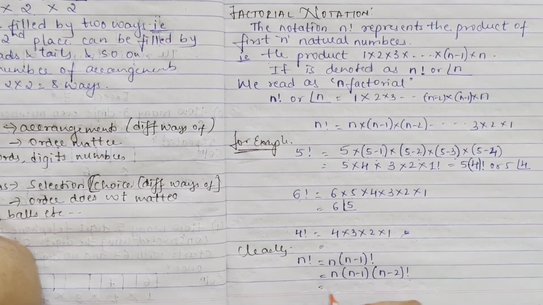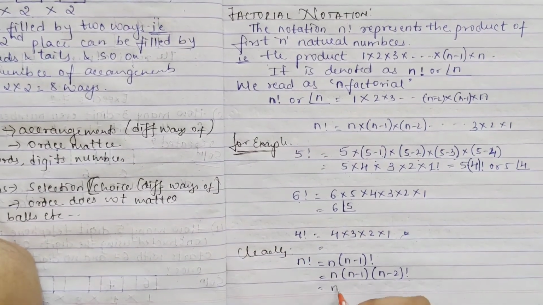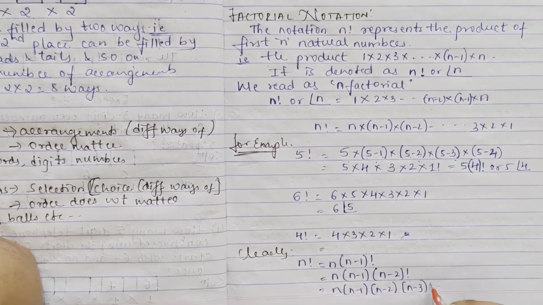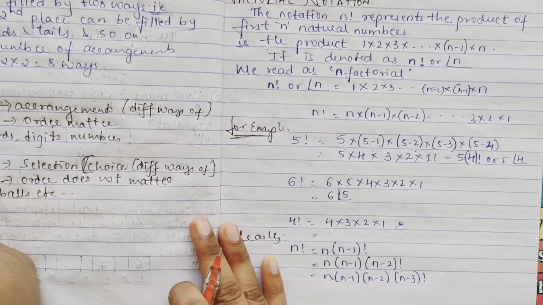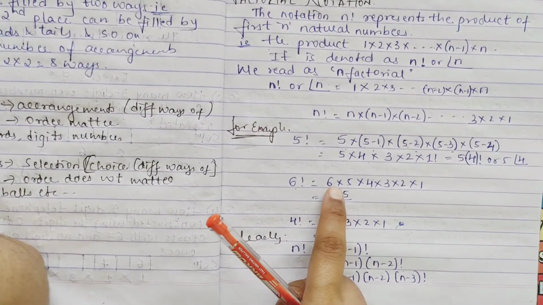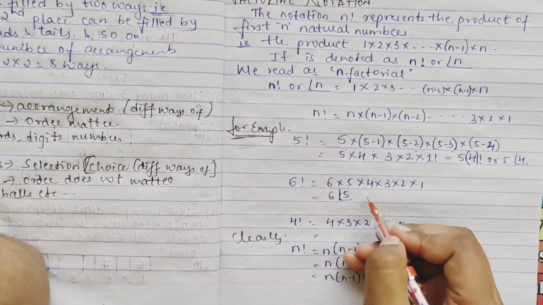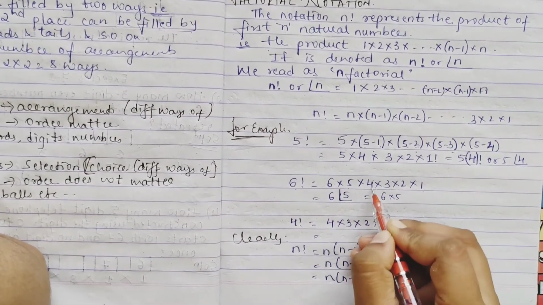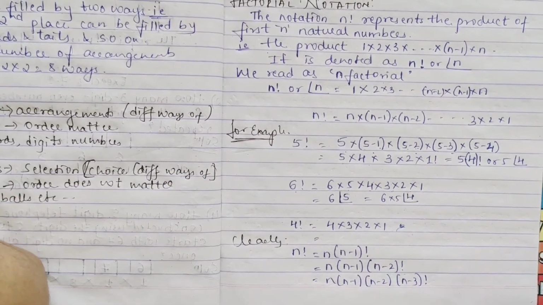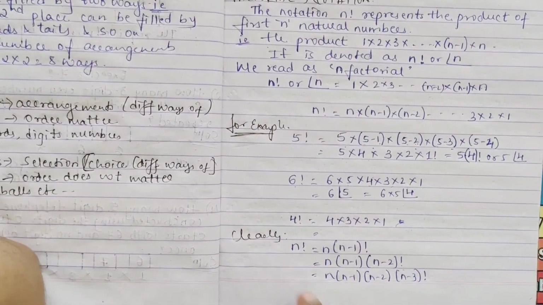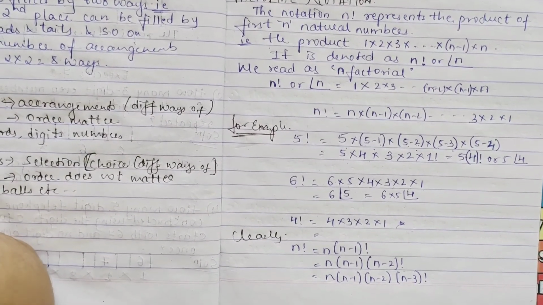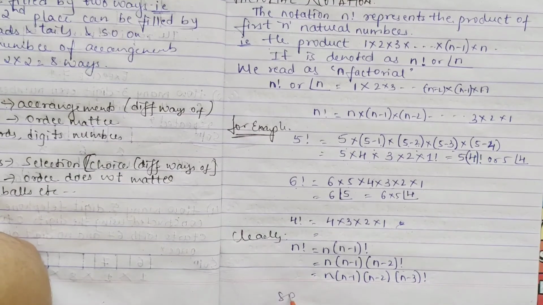If you have taken n minus 2 also common, it will be n minus 1, n minus 2, and n minus 3 factorial will be inside. Here you can do it like that: 6 into 5 you can take, then 4, 3, 2, 1, so you will be left with 4 factorial. I hope this property is clear. It is a very important property, the most used one. So on you can do.